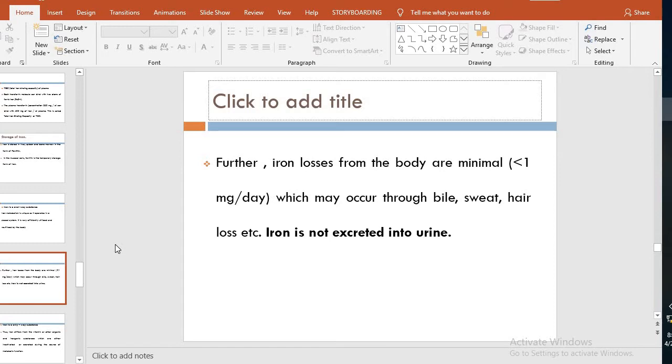Iron losses from the body are very minimal, less than 1 milligram per day, and may occur through the bile, sweat and hair loss, because iron is not excreted into the urine. If there is excretion of iron in the urine, it is called hematuria, and hematuria is a pathological condition. There must be some pathology behind it, as physiologically iron is not excreted in the urine.